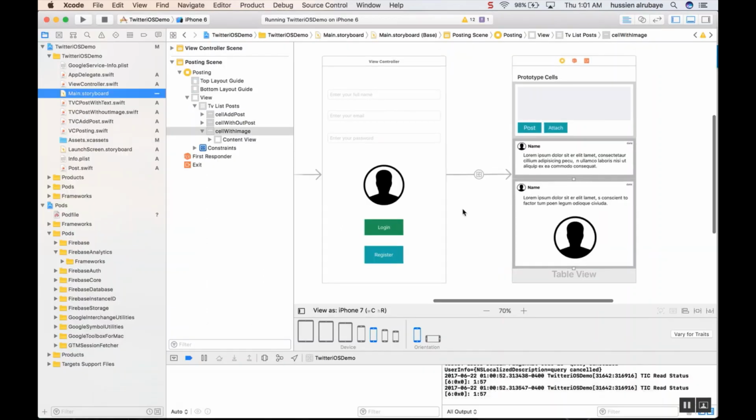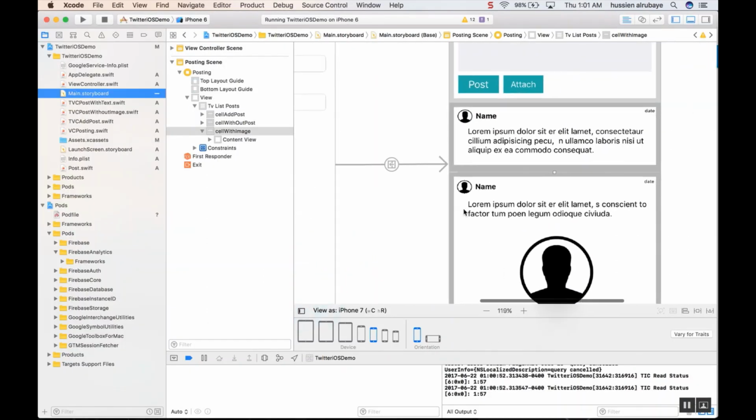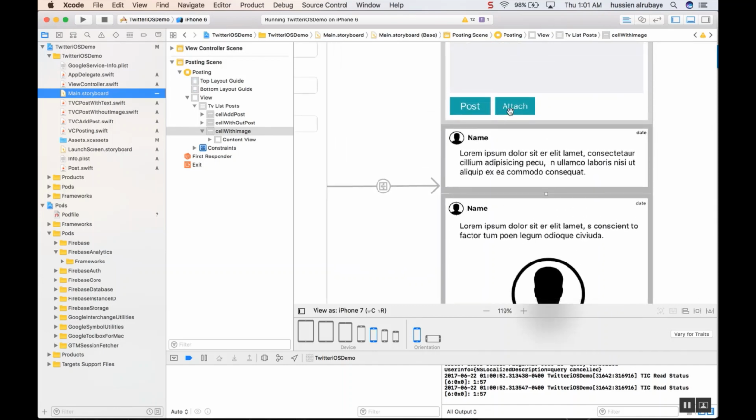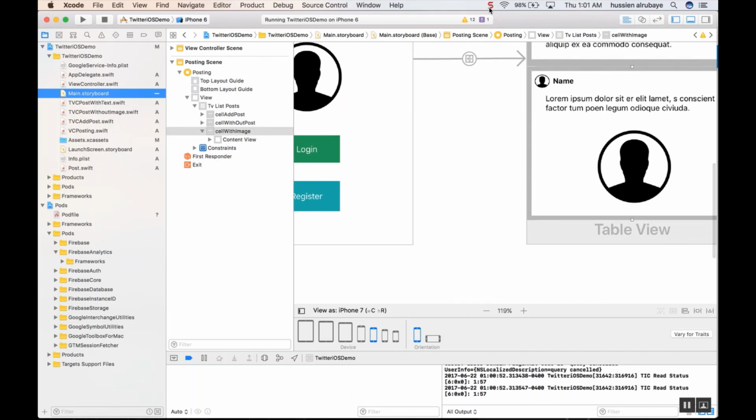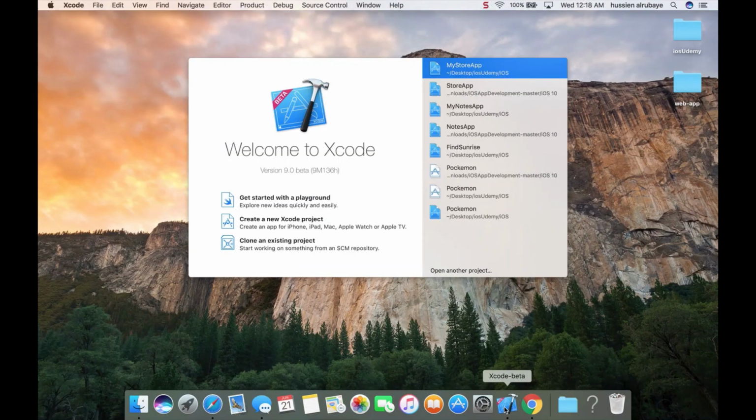Also, we will learn a lot about designing UI and how to add different cells inside the table view and how we could display them. So let's get started step by step. Again, let's get started step by step to build our Twitter app.